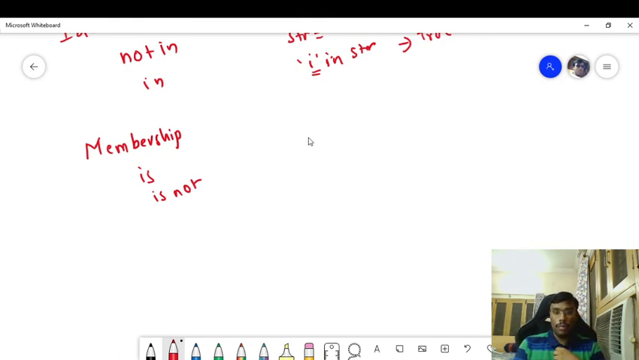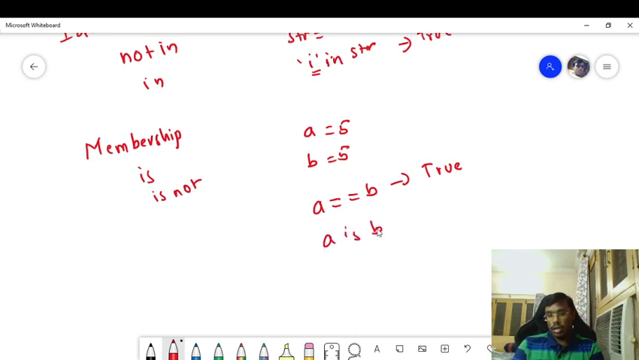Let us consider a is equal to 5, this is a variable, and b is equal to 5. Whenever you do a comparison operation between these two variables, whether a is equal to b, we get the output as true. If at all we use the is operator, that is the membership operator, whenever we use a is b, we'll get false.